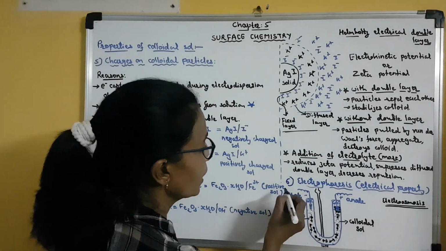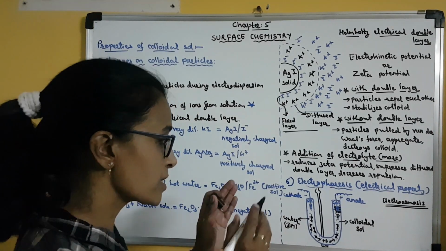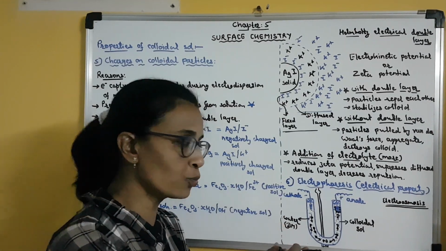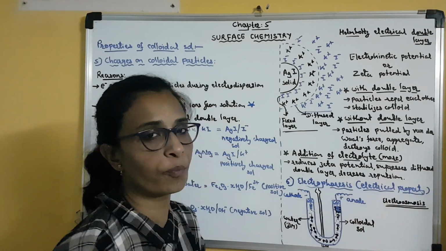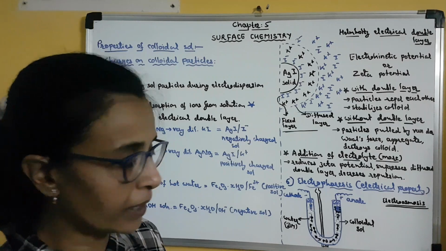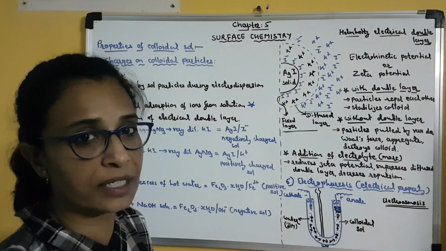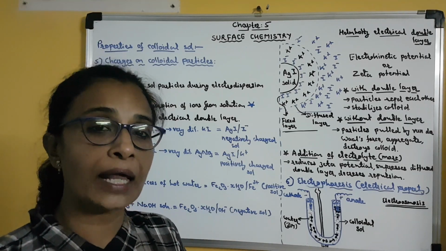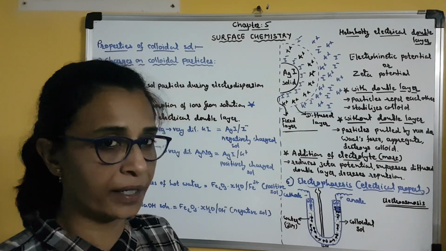Clear? Now let us go to the 6th property of colloids, and this is again very important for 2 marks. It is electrophoresis. This is an electrical property of colloidal sol. Clear? Electrophoresis. Now in this topic we discussed that colloidal sols are always electrically charged, either positively or negatively charged.